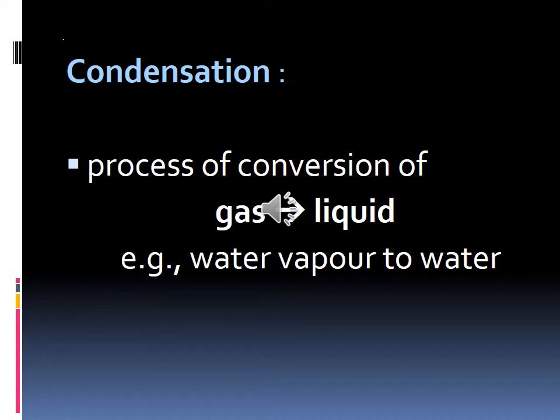When water is boiling and water vapor is coming, if you place the lid and turn off the stove, we can see the water droplets in that lid. So the condensation takes place on cooling. The process of conversion of gas to liquid is called condensation. For example, water vapor to water.